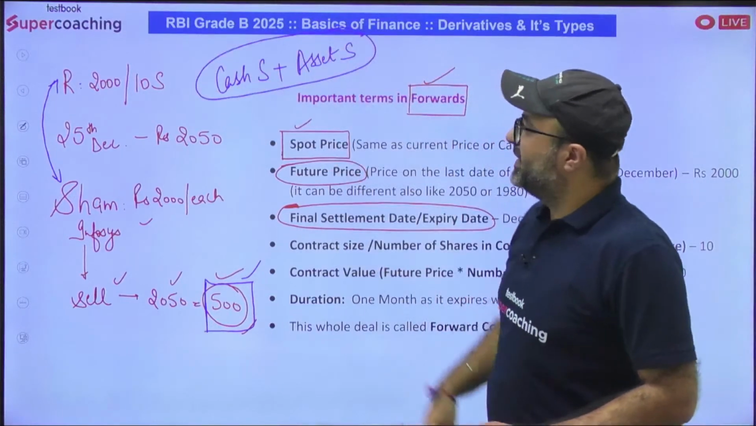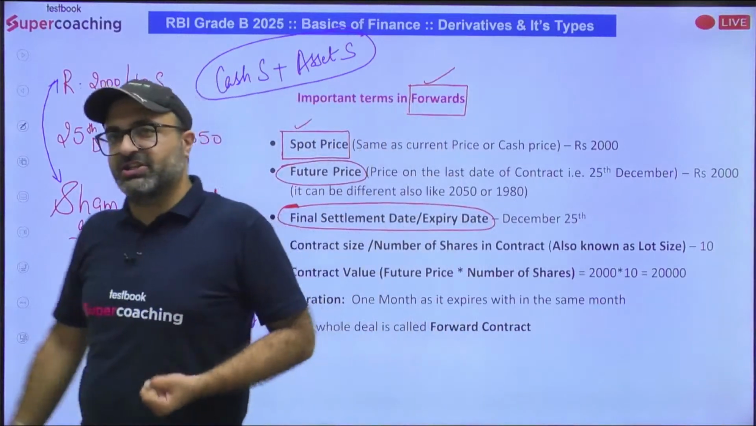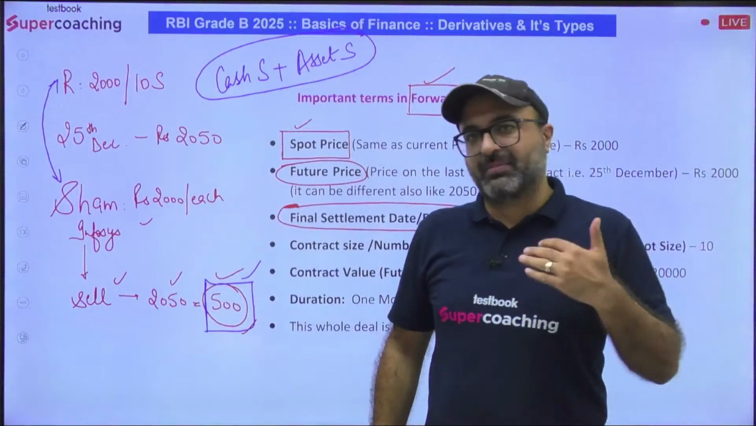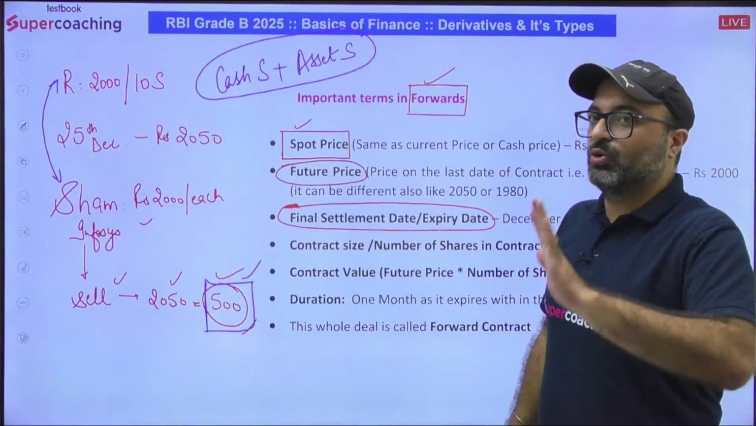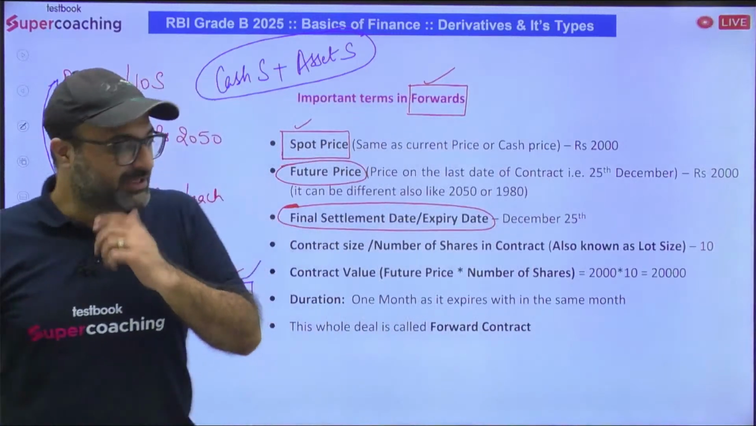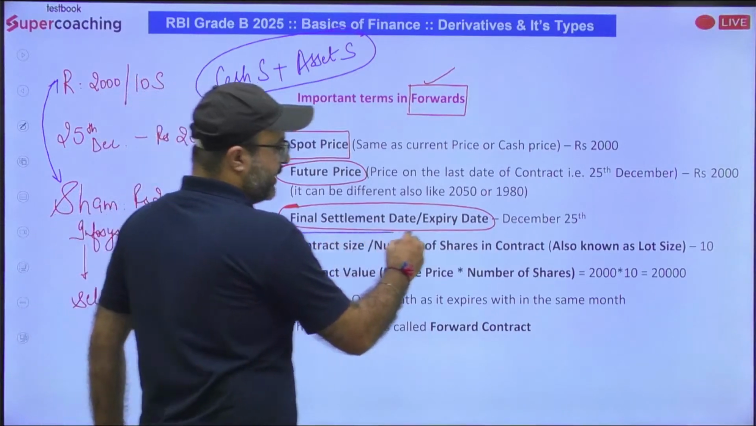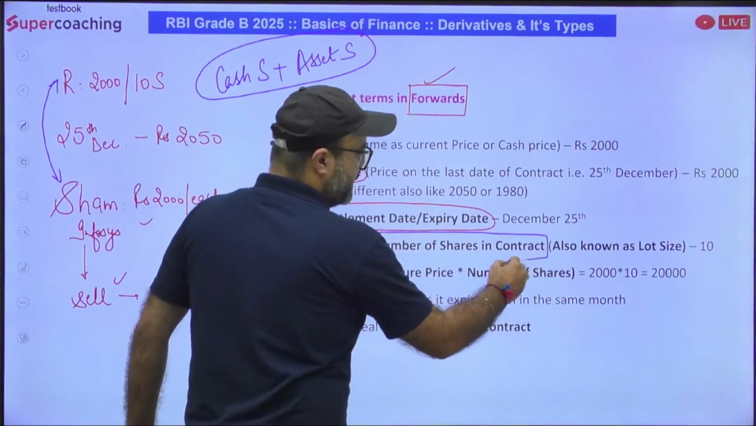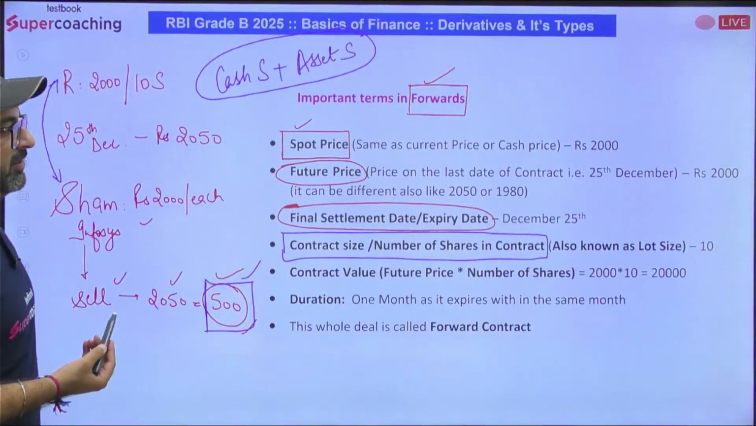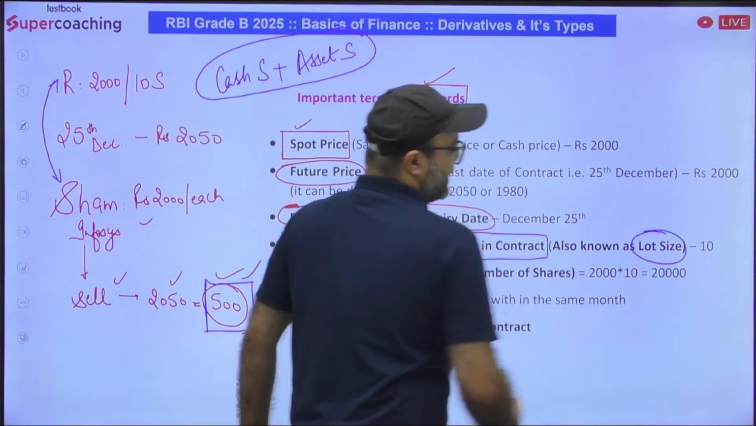Asset settlement means Ram will pay you or Sham will pay you 2000 and purchase the shares from you. Asset settlement can be done as well as cash settlement can be done. It depends on both the parties, what they want to do. Next point is contract size, or number of shares in contract, which is also known as lot size, the size for which the transaction has been done.